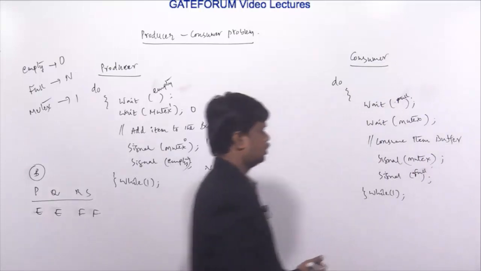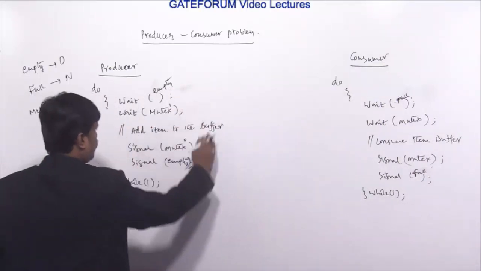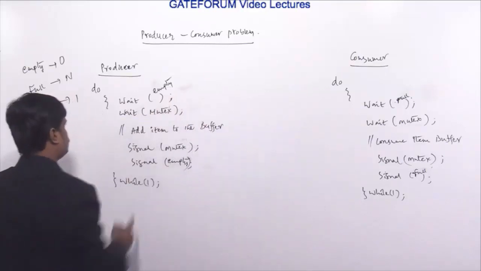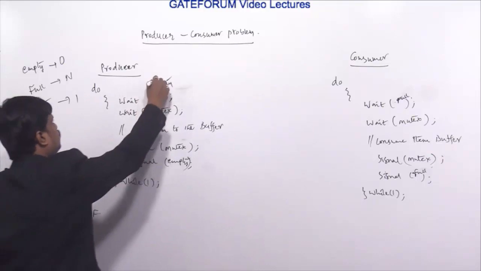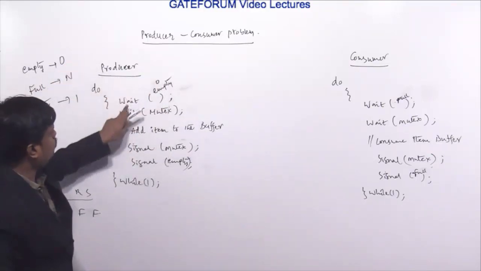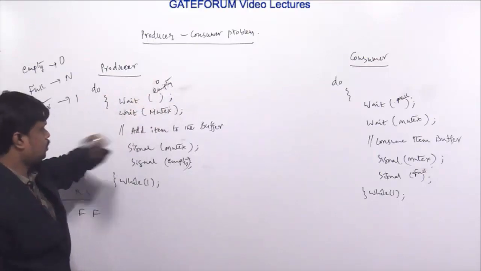Have a look. First, if I start executing the producer process, what is the empty value? The initial value for empty is 0. So the producer is trying to perform a wait operation on this empty semaphore whose initial value is 0, which cannot be successful.